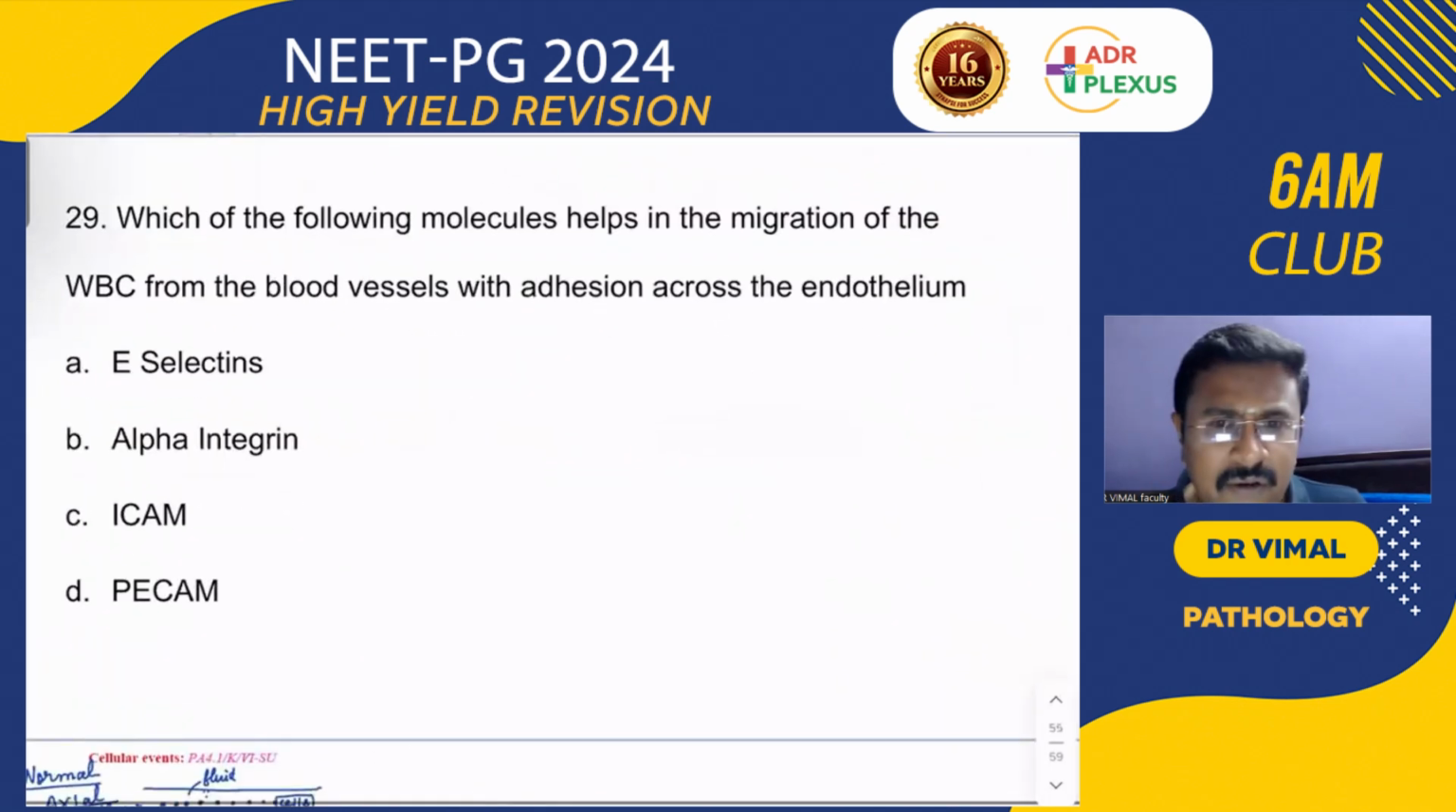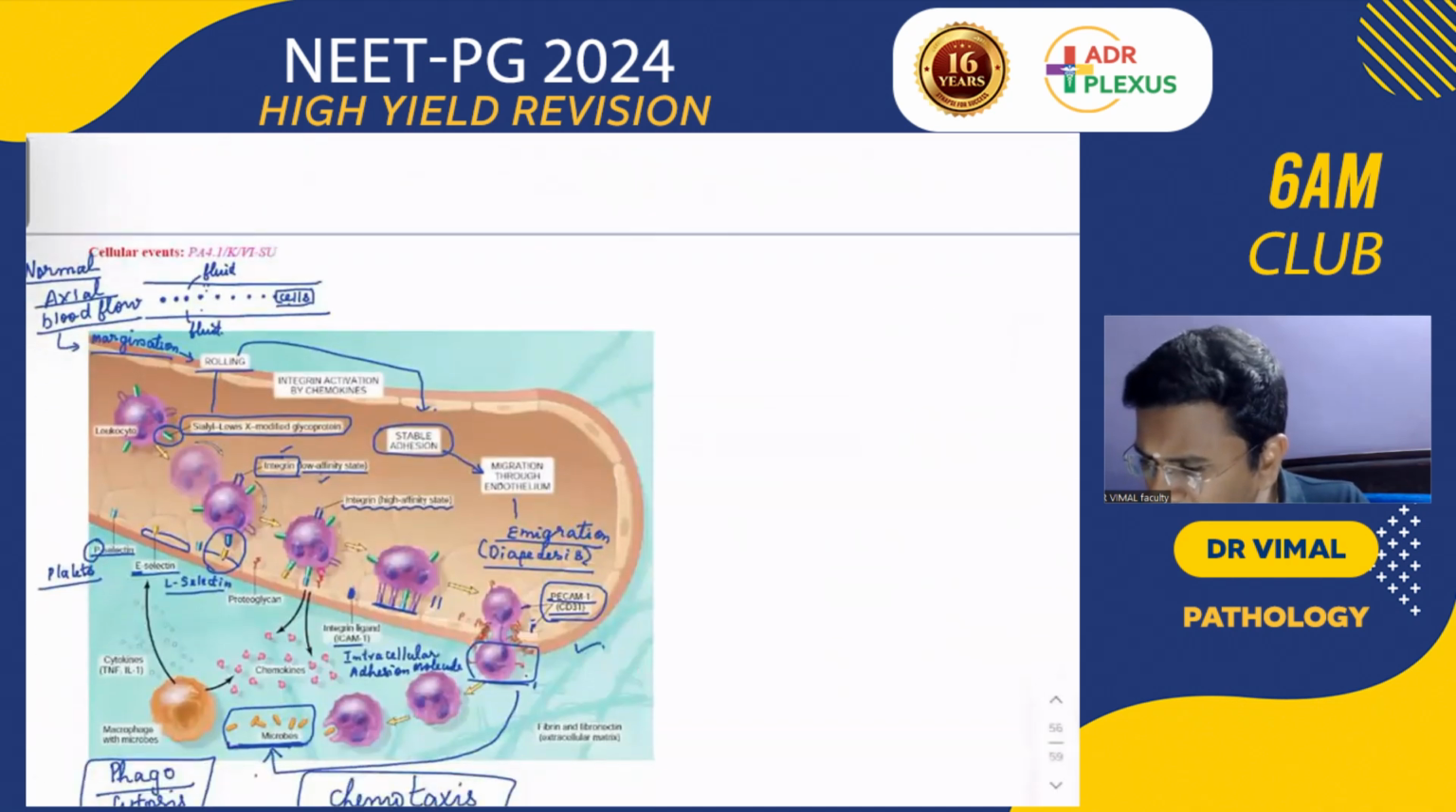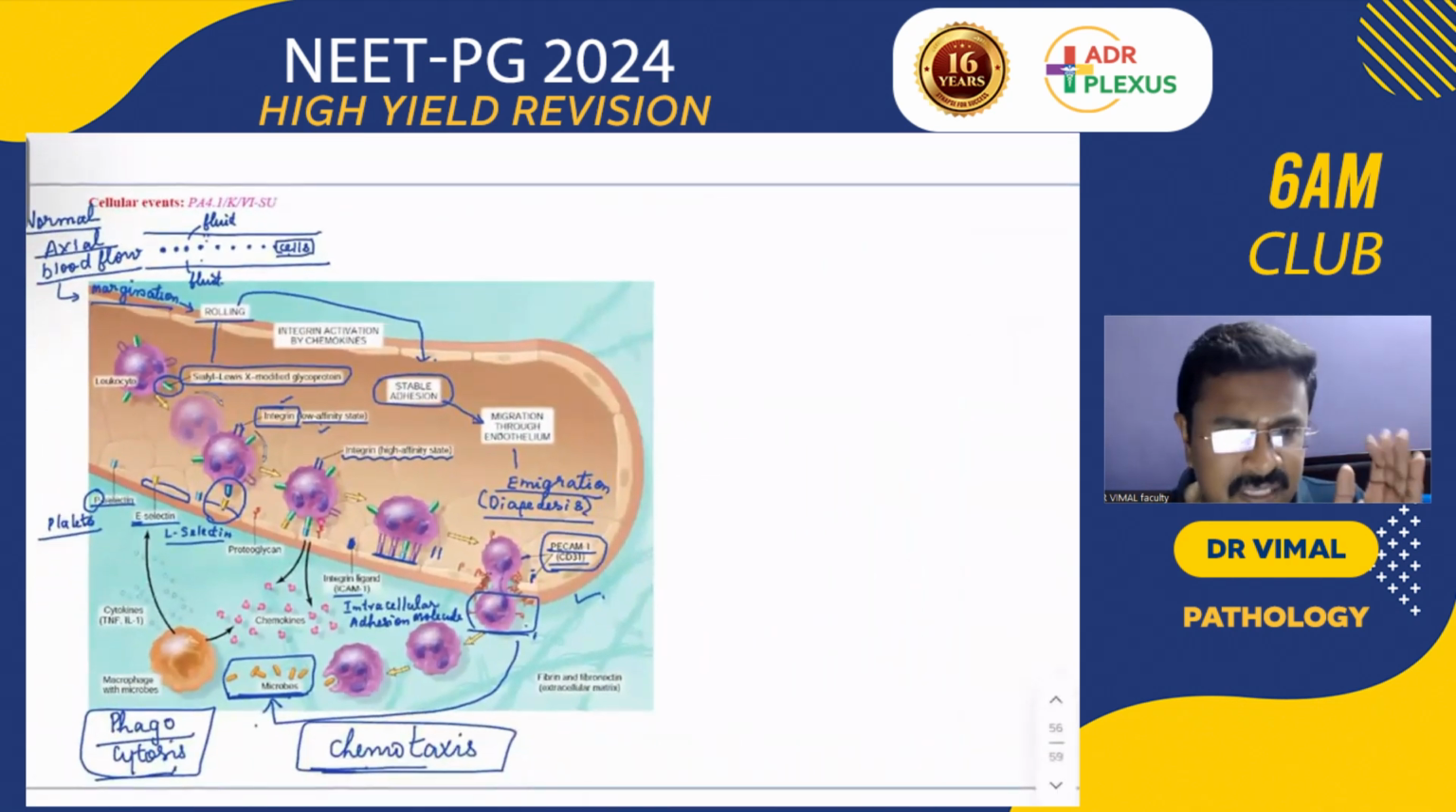Which of the following molecules helps in the migration of WBC from blood vessels, with adhesion to the endothelium? Yes, it is PECAM. PECAM-1, very good. So you can remember the steps in the cellular events: axial blood flow, margination, rolling, adhesion, and emigration, then chemotaxis, and then phagocytosis.